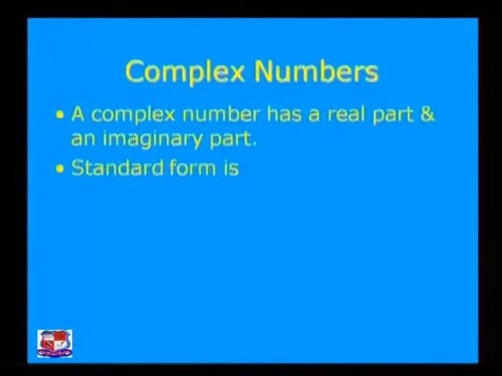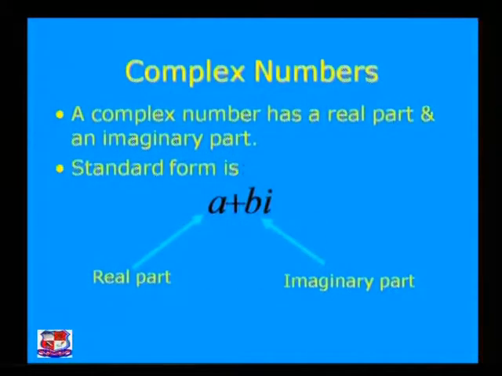The standard format of a complex number is a plus ib, or I can say a plus bi, where the part a is called the real part of a complex number, and the part b, which is the coefficient of i, or I can say the multiple of i, is called the imaginary part of a complex number.